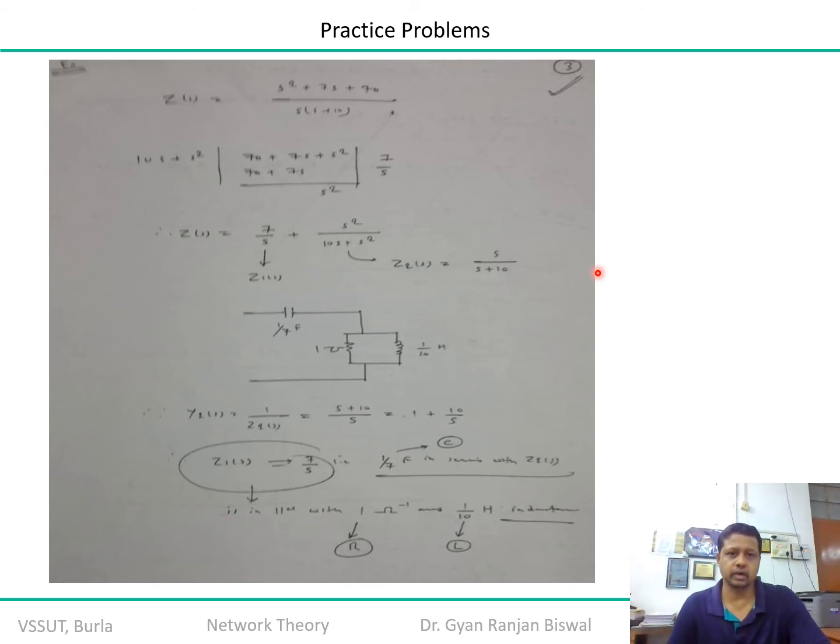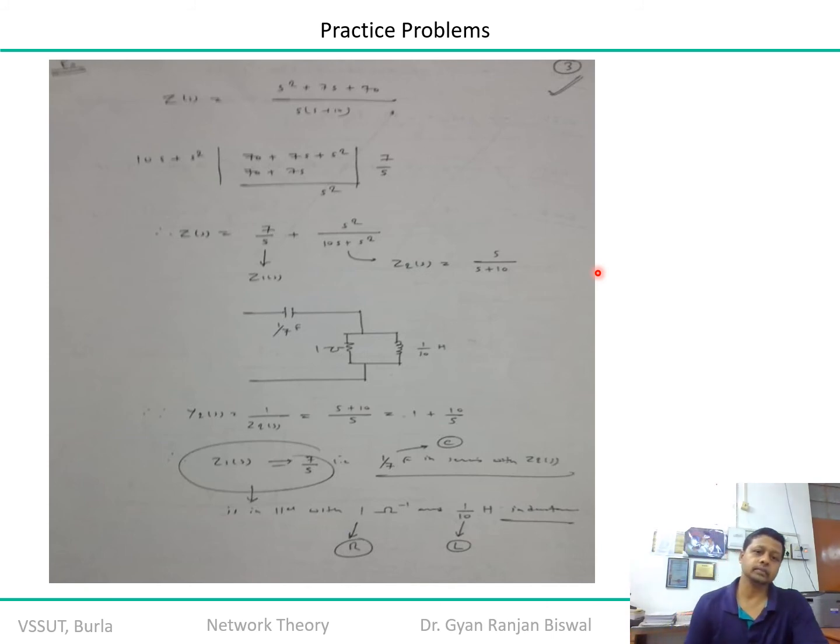So your admittance Y2 is equal to s plus 10 by s, or in other words, it is 1 plus 10 by s. So what is the value of admittance you are getting? You are getting 1 ohm inverse, or 1 mho, in parallel, because remember it's an admittance function, and in admittance function, parallel components are additive. So it is 10 by s, that means 1 by 10 henry.